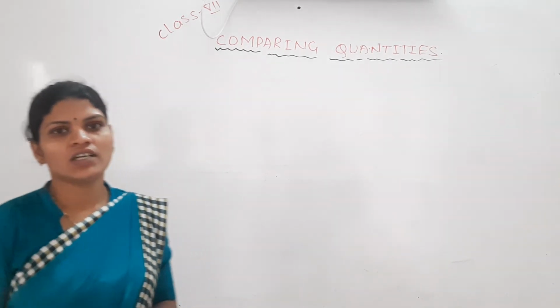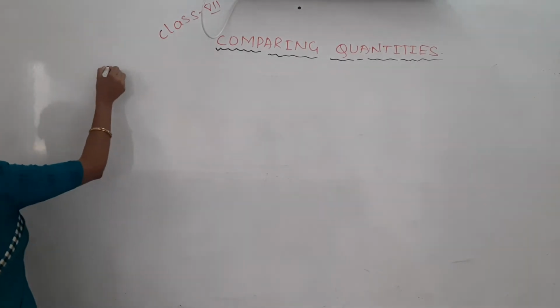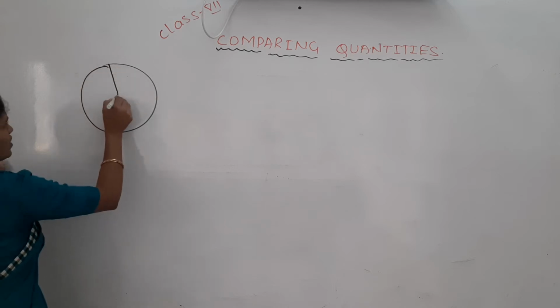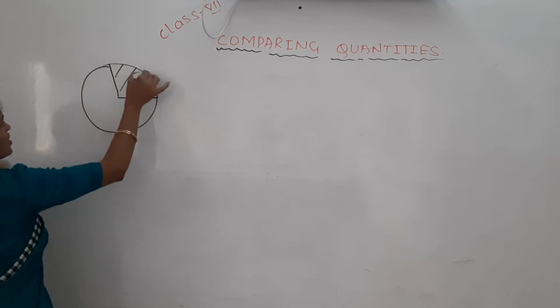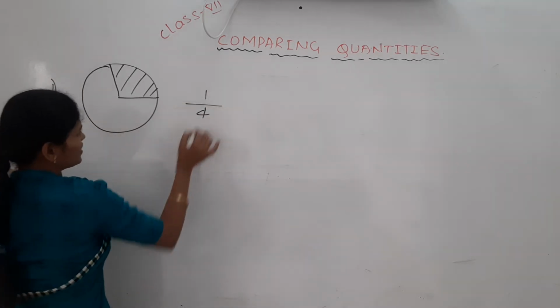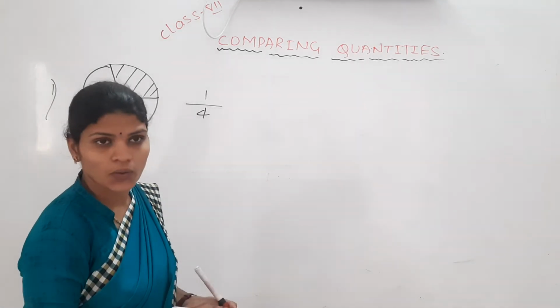Okay, first picture, in a circle there are 1/4 of this part colored. 1/4 means out of 4 parts, 1 part is colored. Can I express this in a percentage? How?